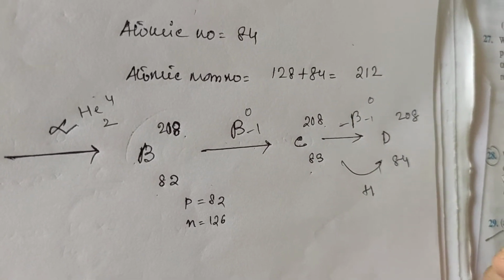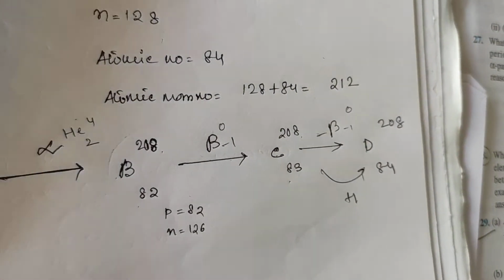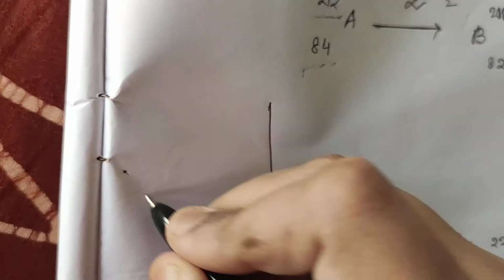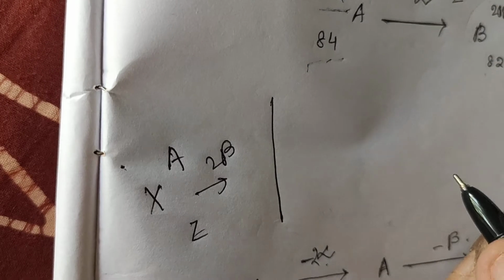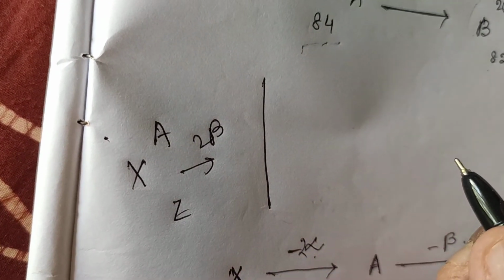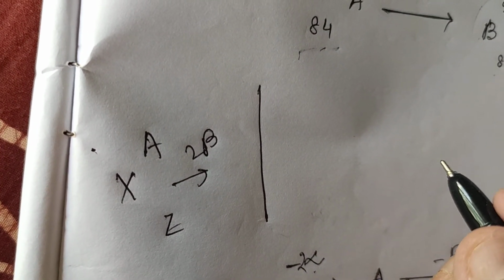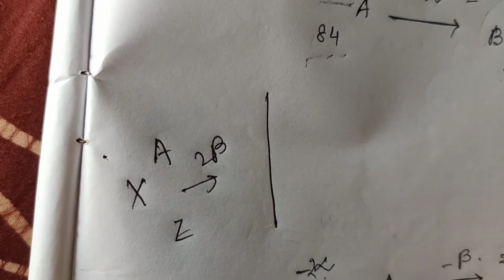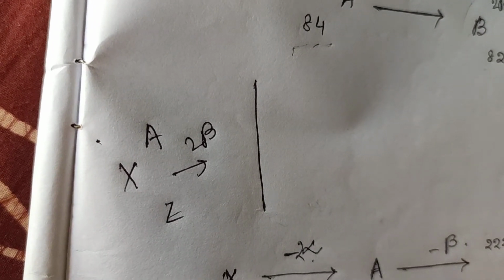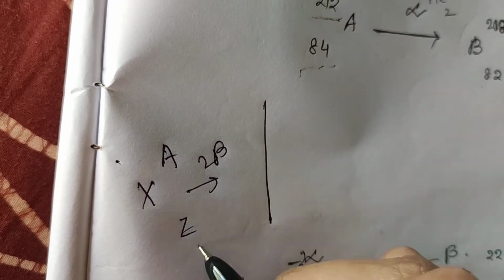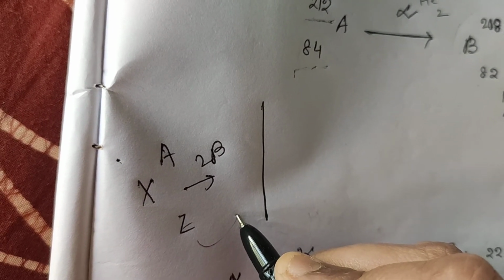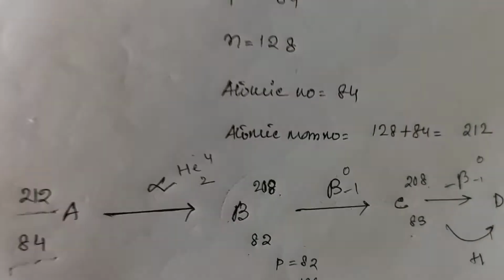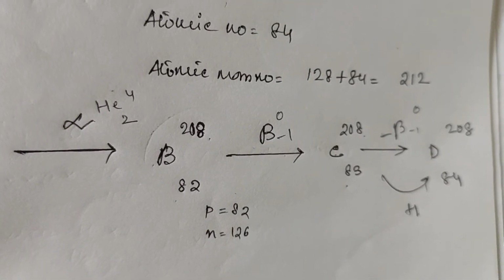If you have any confusion, suppose you have X with A and Z and 2 betas emitted, you can separate it and do minus beta and minus beta. For 1, it increases by plus 1. For 2, it will increase by plus 2. So you can straight away write this.